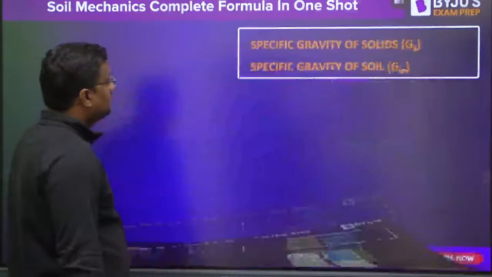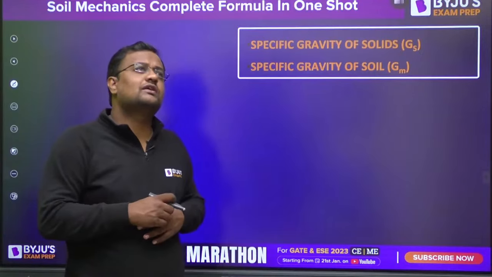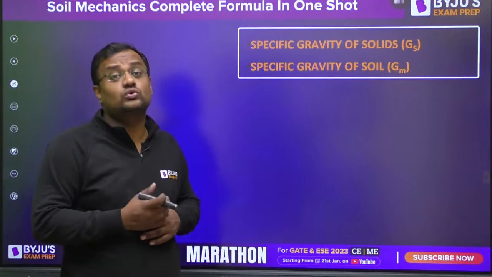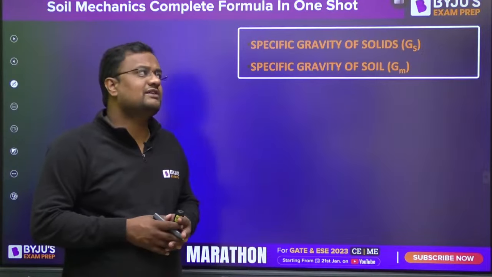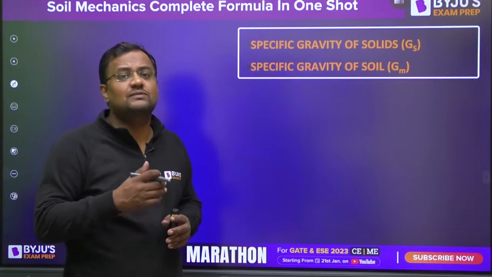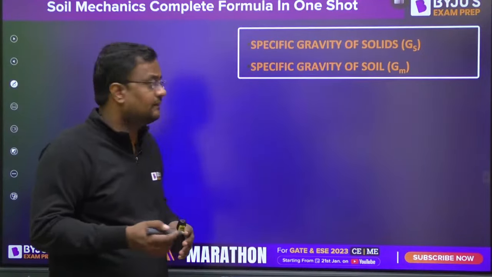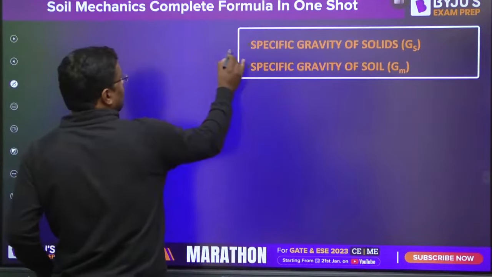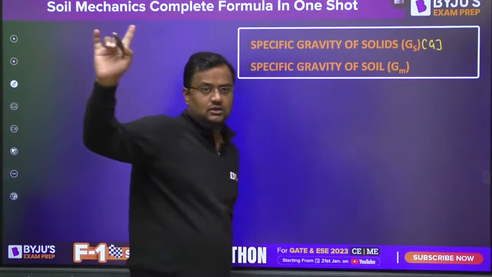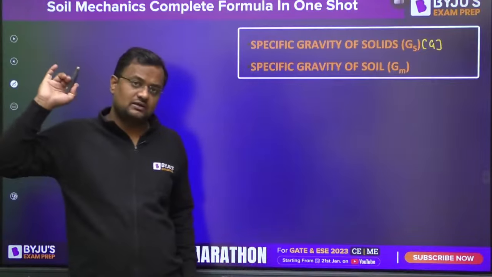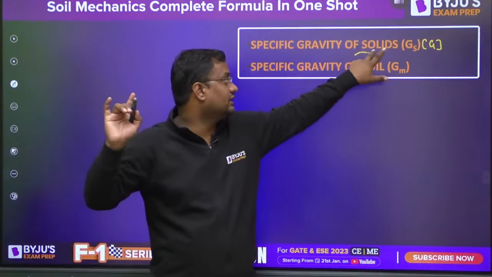Okay, now specific gravity of anything is, suppose specific gravity of anything is 2. That means the density is 2 times or unit weight is 2 times of water. Suppose the specific gravity is 3.5. That means density is 3.5 times of water, or unit weight is 3.5 times of water. So specific gravity of solid is also written as G in all soil mechanics formulas. The G is Gs, that is specific gravity of solid.